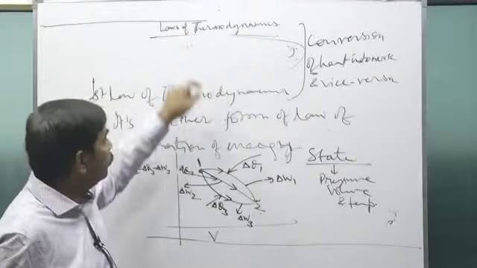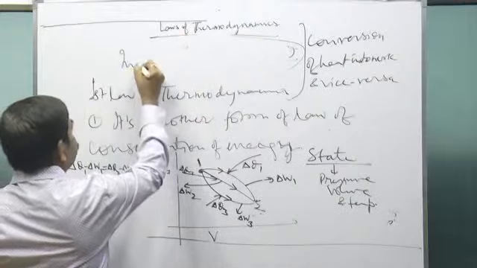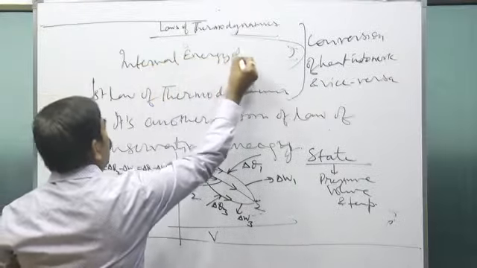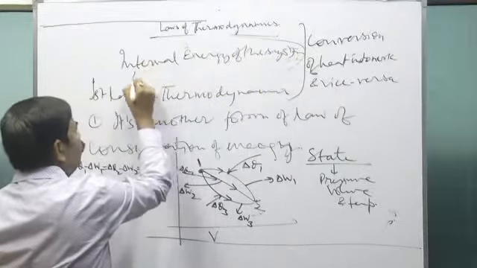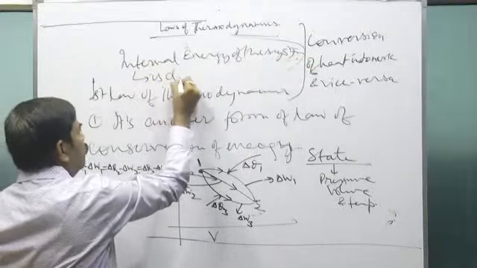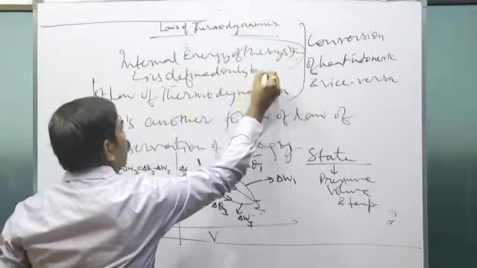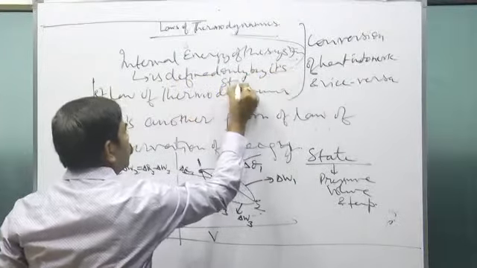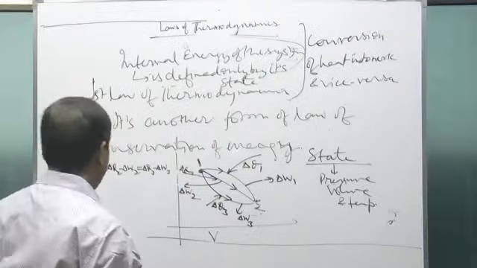And the internal energy of the system is defined only by its state.